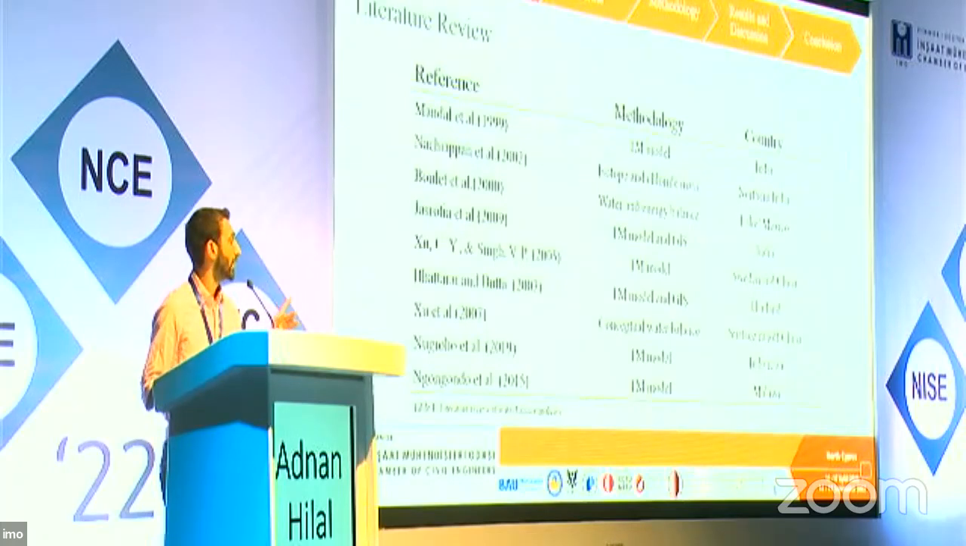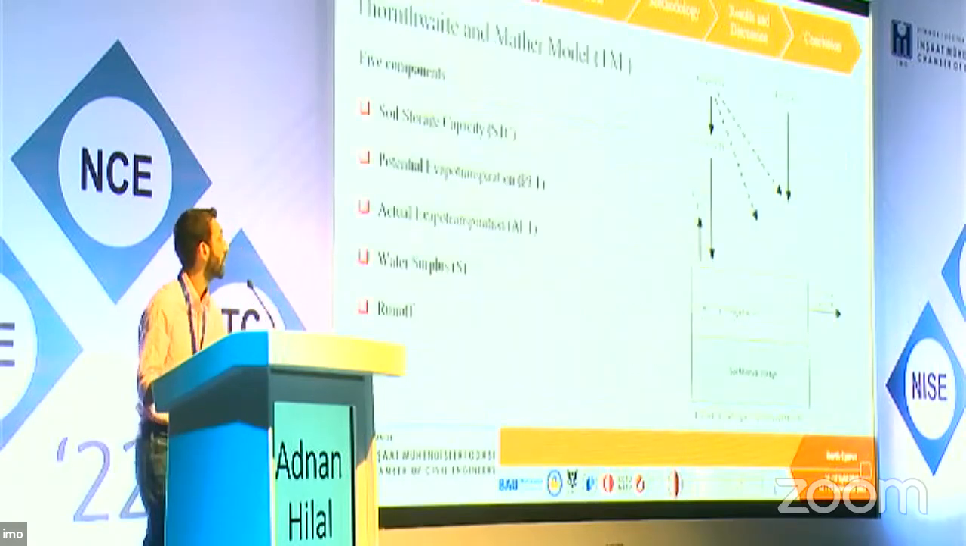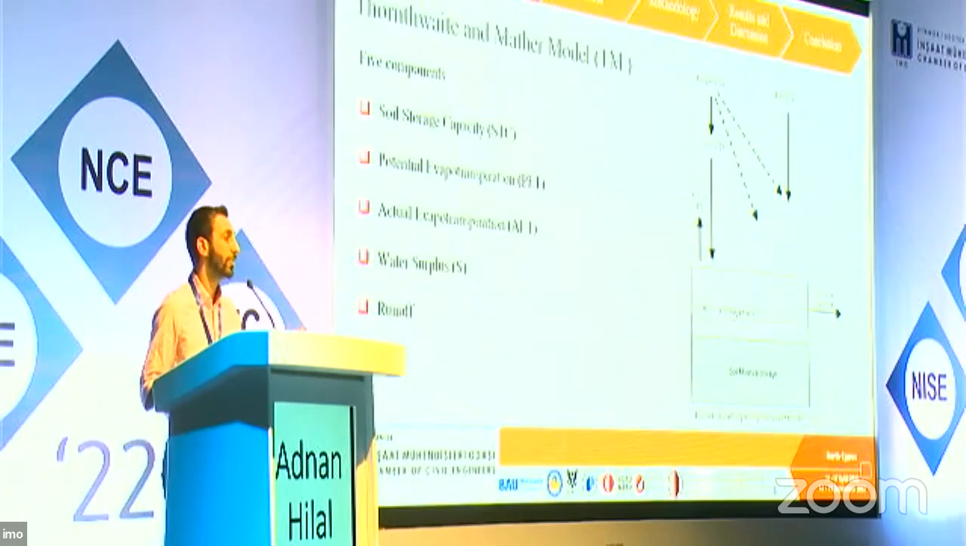As you can see from this figure, throughout the years similar studies have been conducted, and most of them use something called the TM model, which is a shortcut for the Thornthwaite and Mather model, a simple model that looks at the five main components of the water balance. It starts by looking at the soil moisture capacity, potential evapotranspiration, actual evapotranspiration, and the surplus and the runoff on top of the surface of the soil.